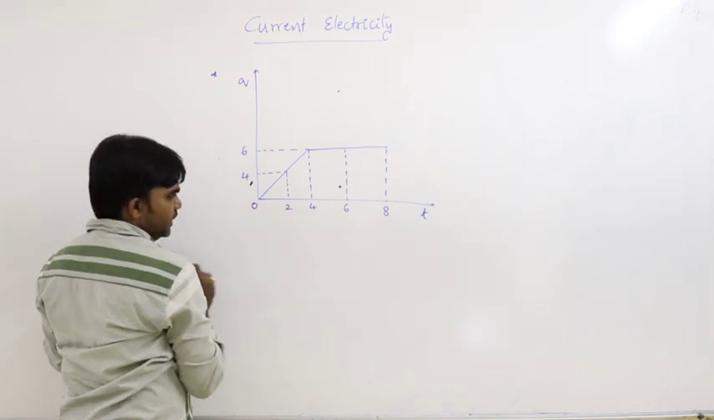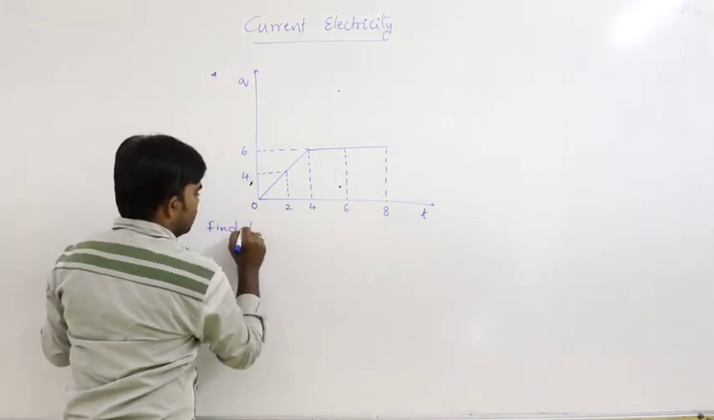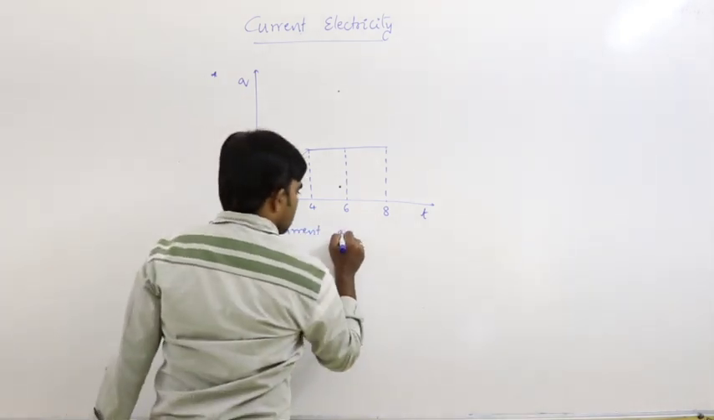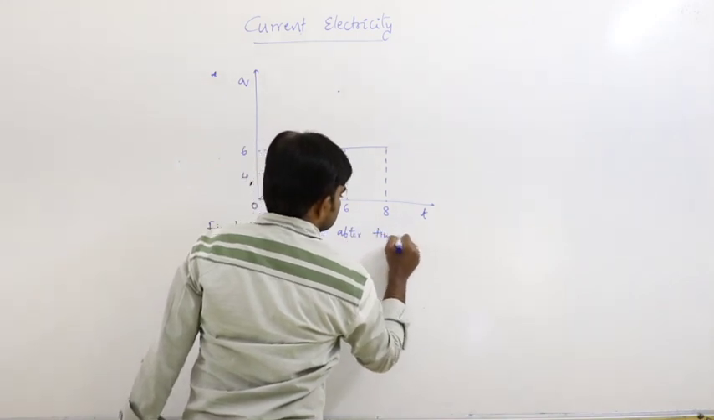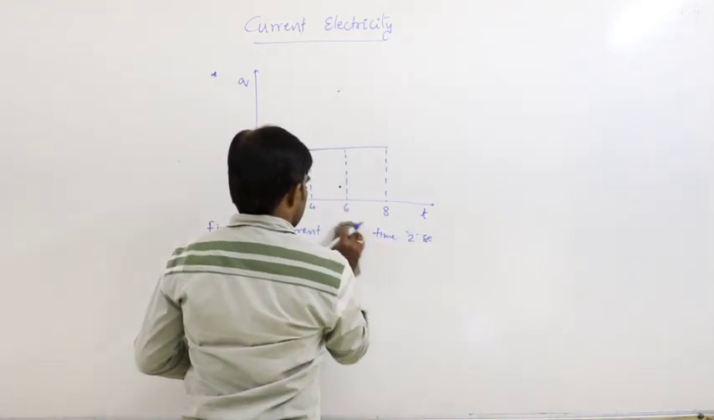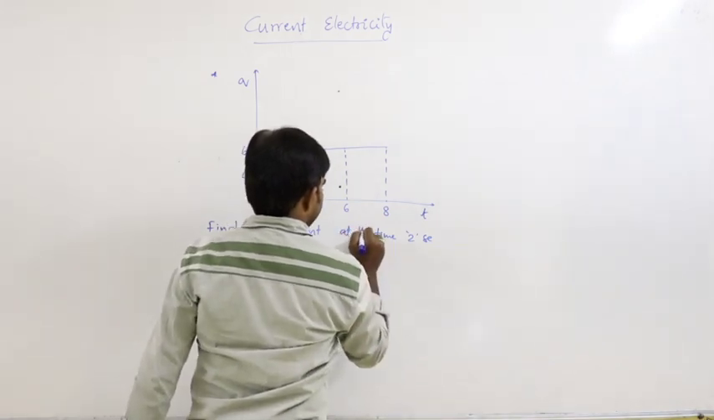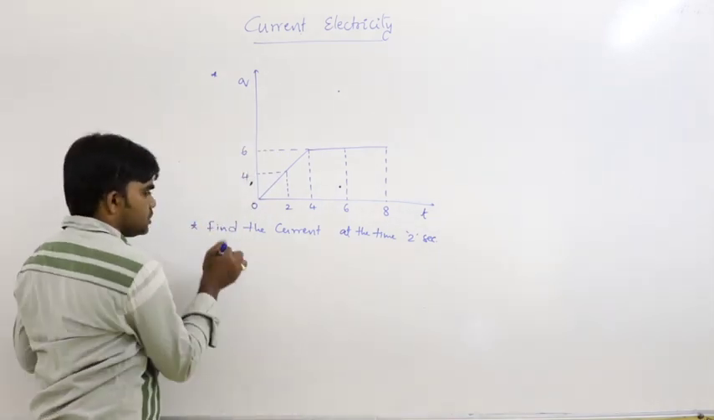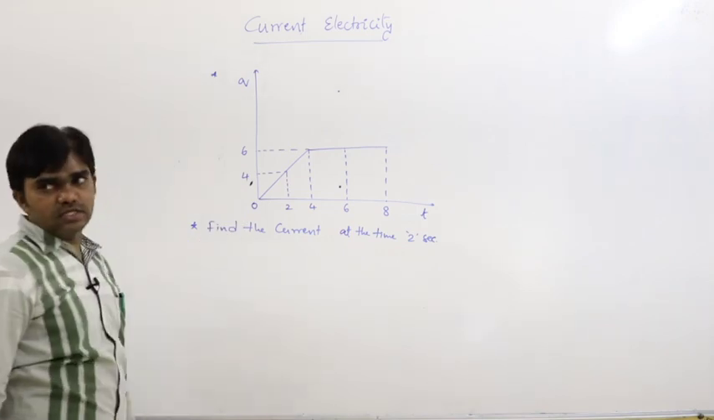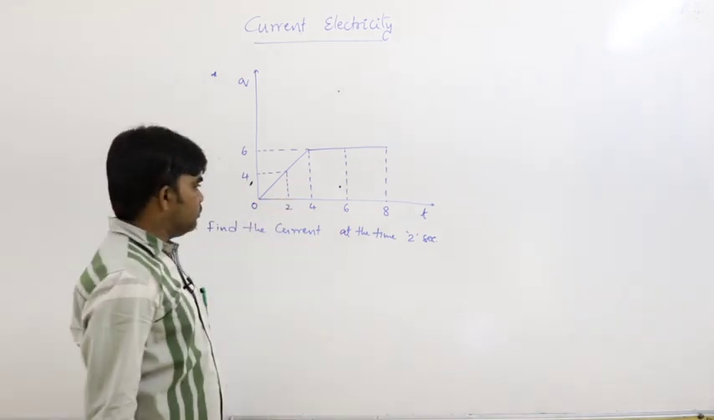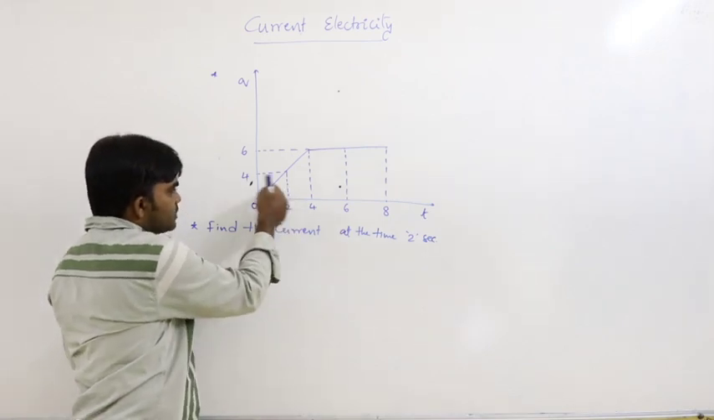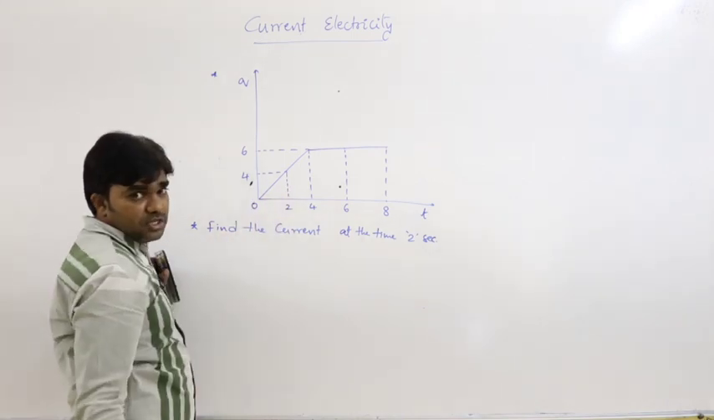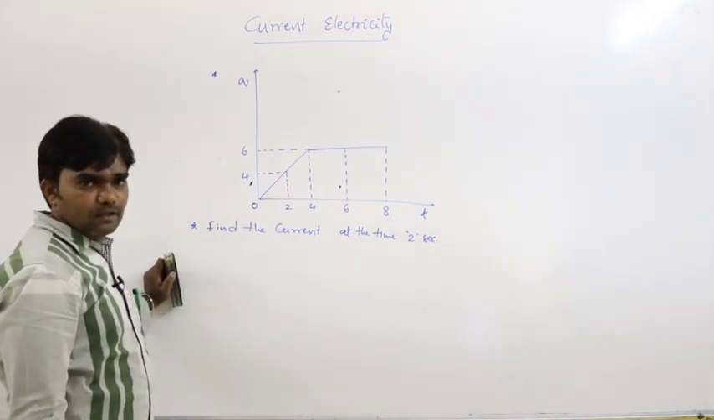Now, here the question is, find the current at the time of 2 seconds. Find from this graph, first condition is find the current at the time of 2 seconds. So at the time of 2 seconds, what is the amount of charge here? At the time of 2 seconds, the amount of charge is 4 coulombs.